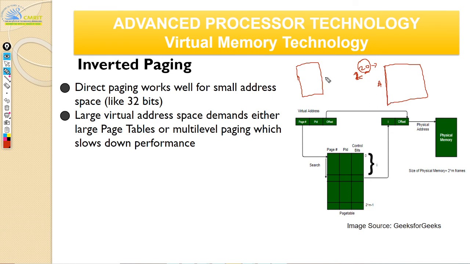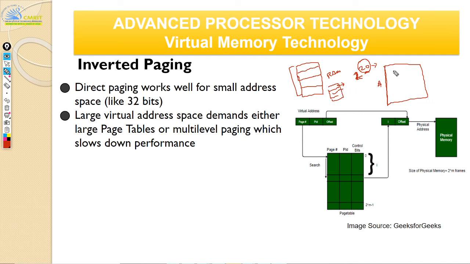So the other way to do this is, instead of focusing on the number of pages in your virtual memory, you just have the number of frames in your physical memory. This is fixed, correct? This is the size of your actual RAM. Whatever the size of your RAM, you will just have that many entries in your inverted page table, and for each frame you will see where it maps.